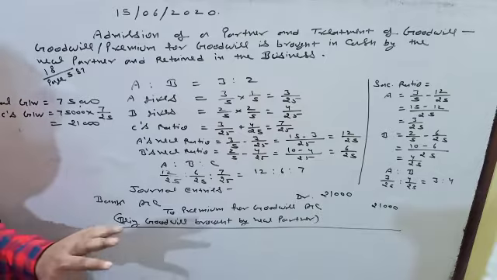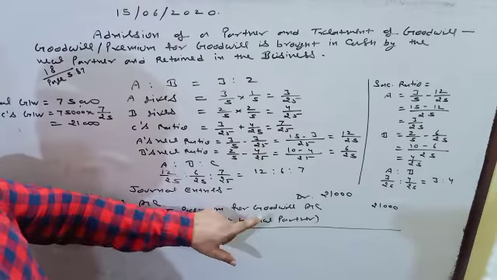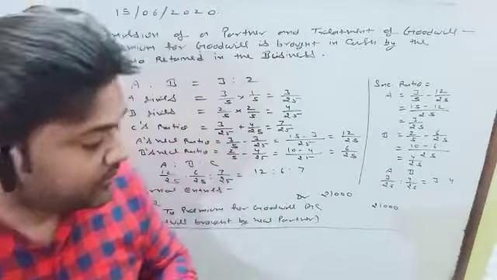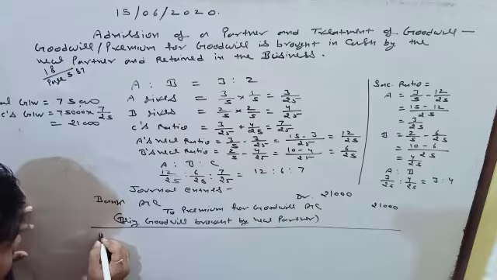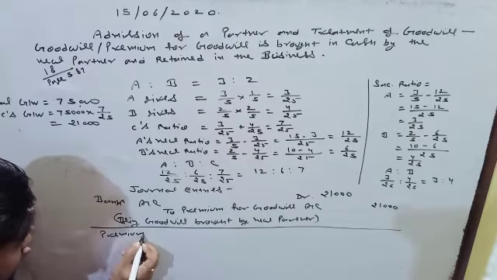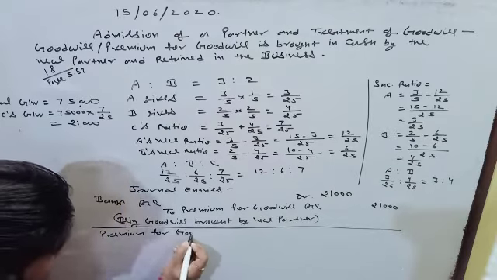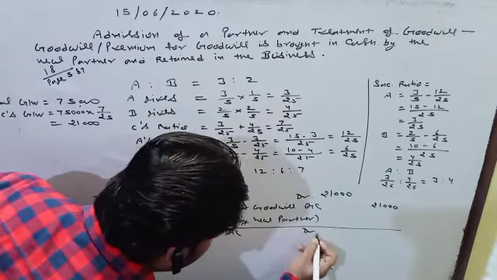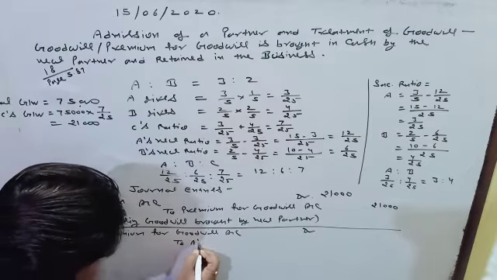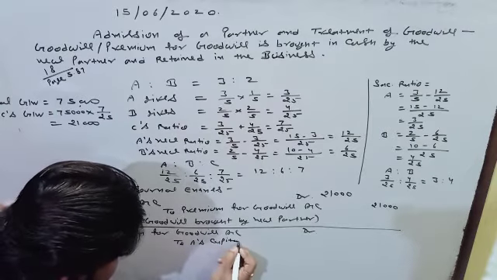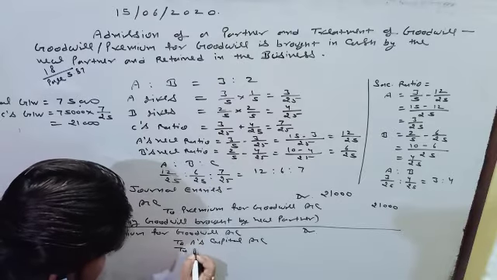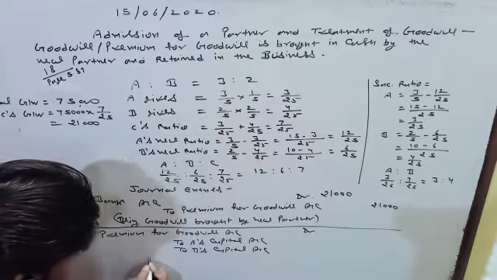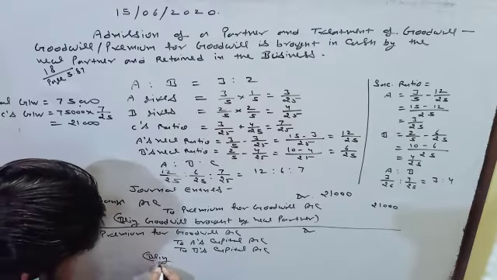The next entry is to distribute this premium for goodwill between the old partners in their sacrificing ratio. Premium for goodwill account debit to A capital, to B capital. Being goodwill distributed.